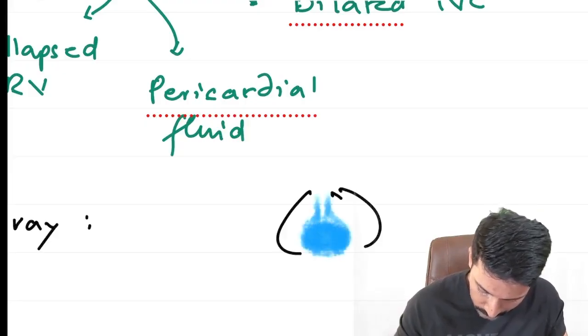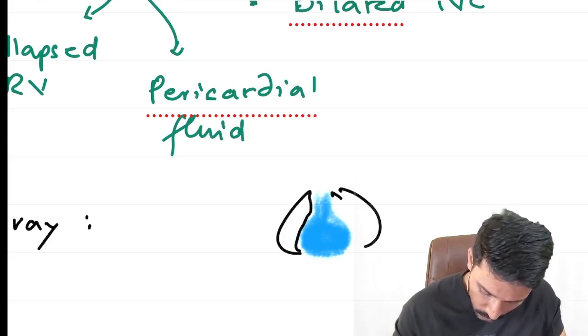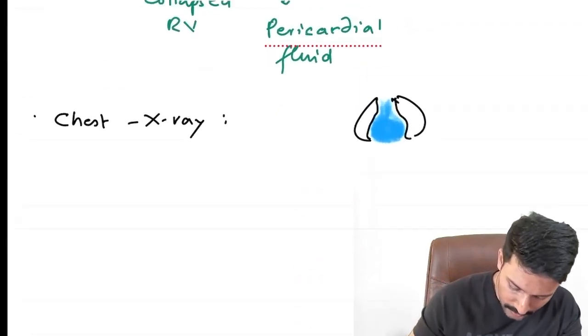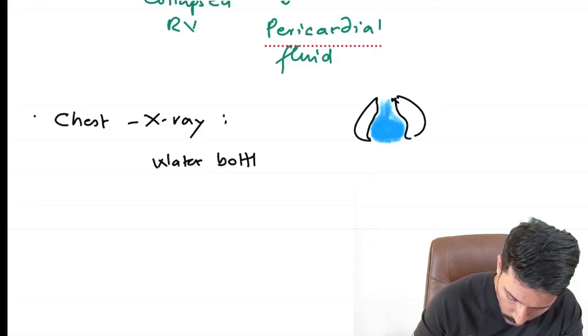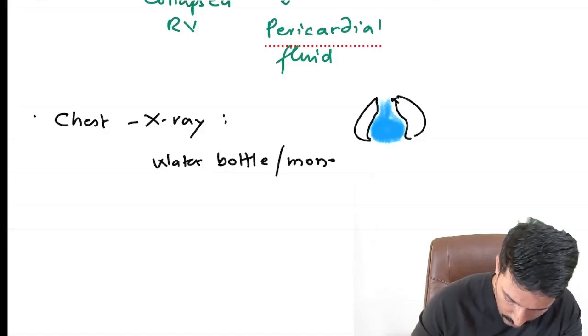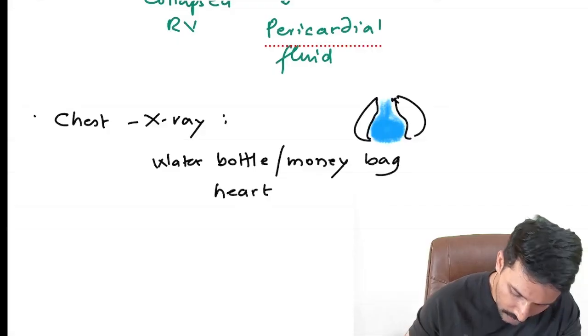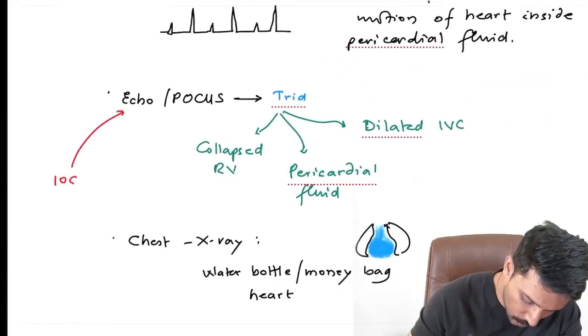It takes the shape of a desert people's water bottle or old generation people's cloth money bag, right? So we call it water bottle or money bag heart. But if they're asking what is the investigation of choice, echo or POCUS is the investigation of choice for diagnosis of cardiac tamponade.